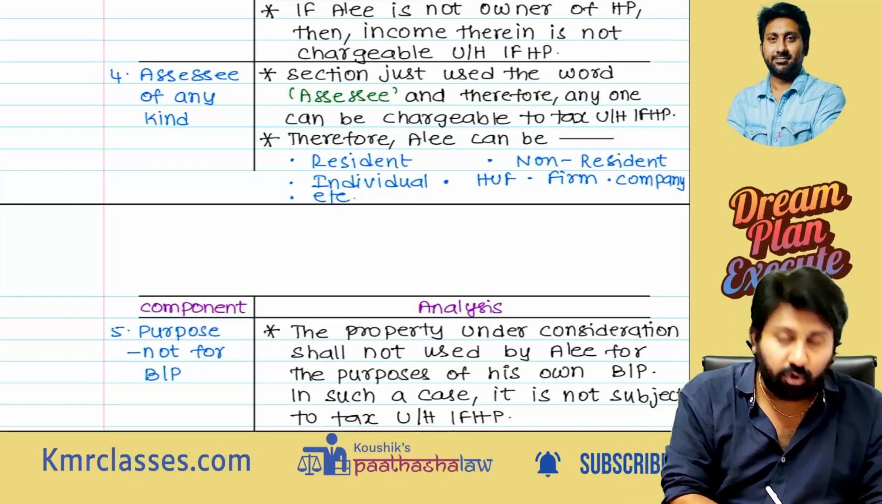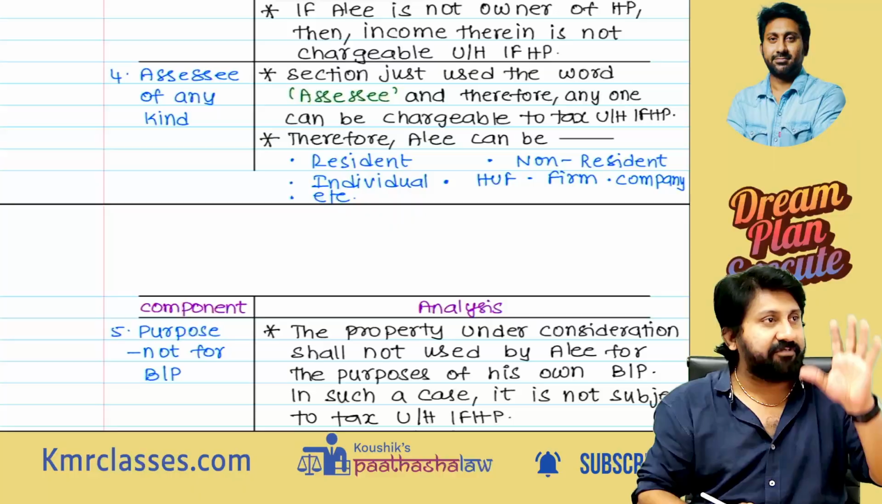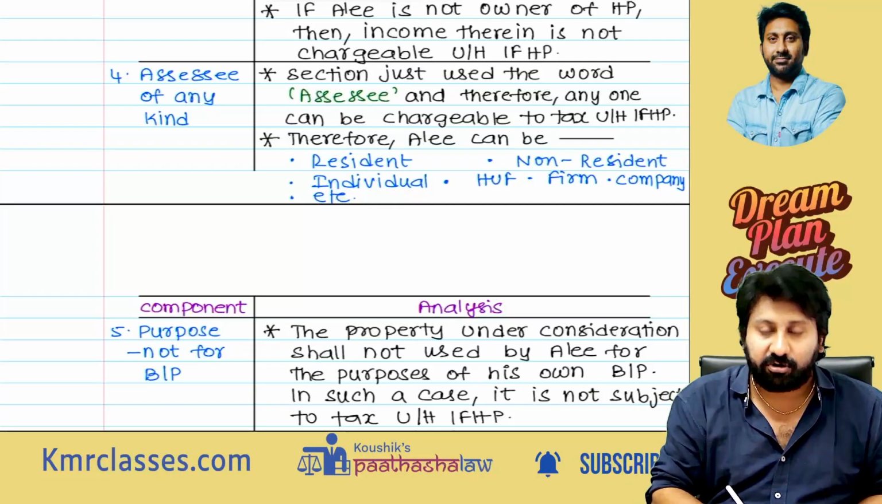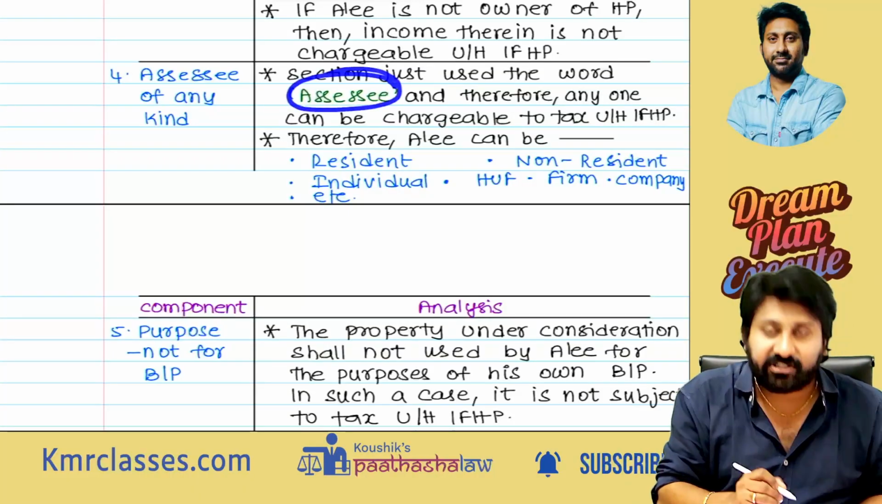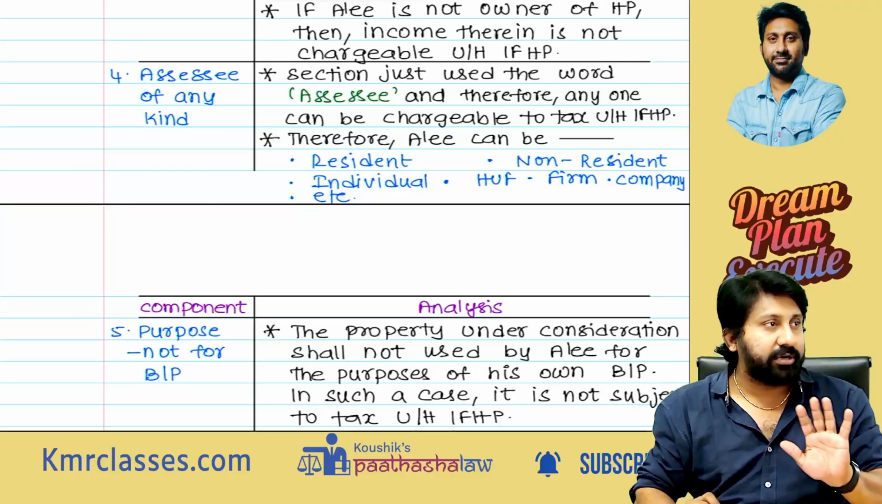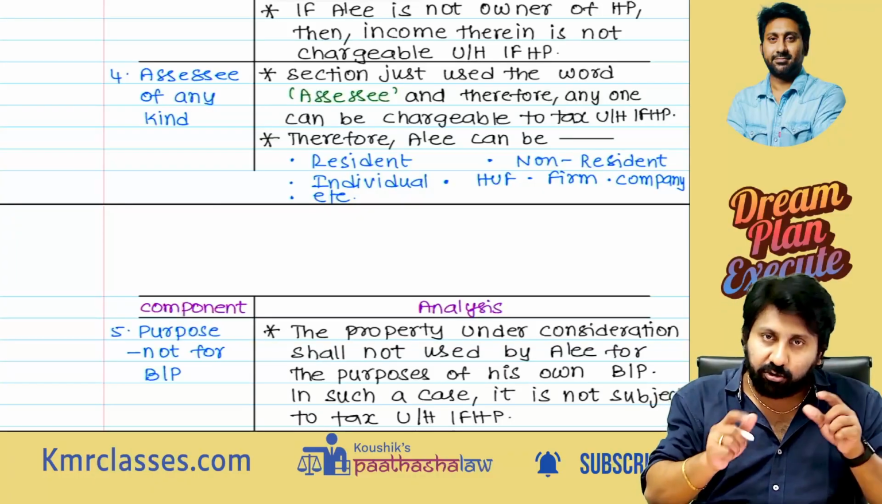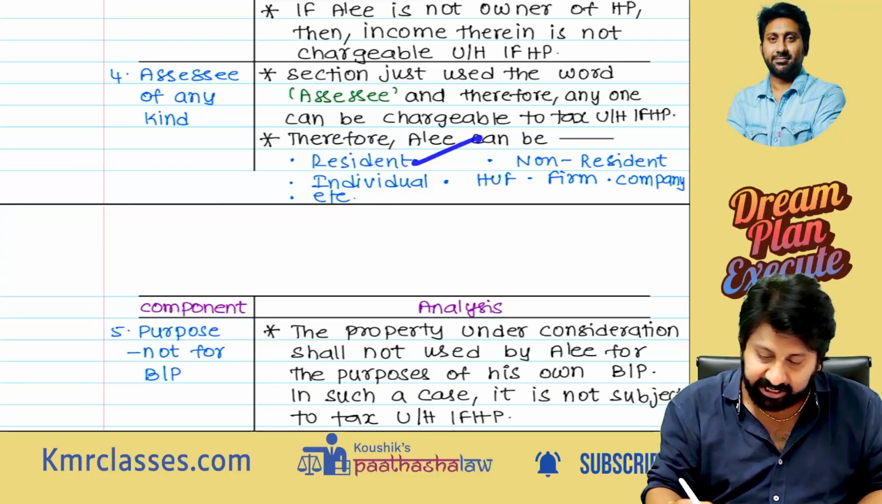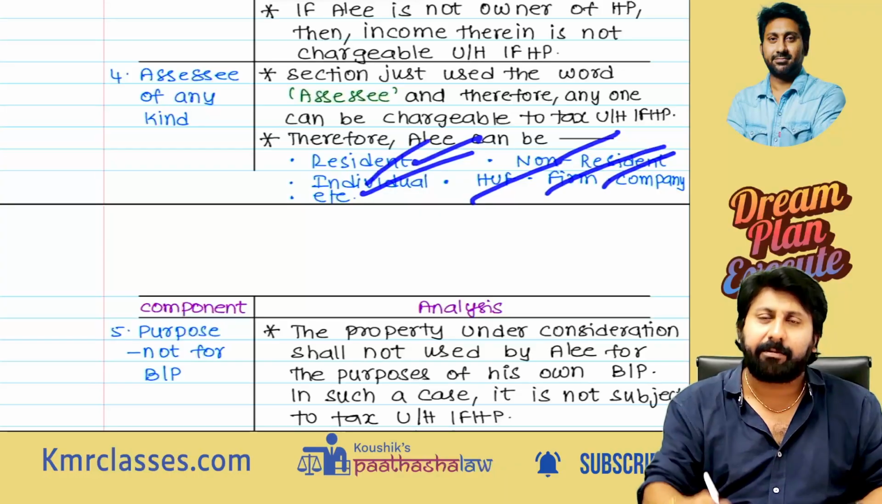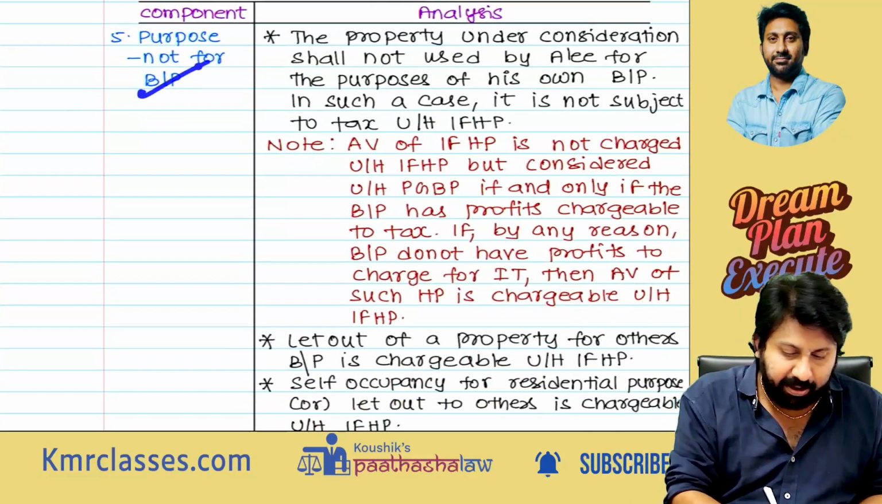Next one. To whom will this be taxable? Assessee of any kind, because the Bare Act section 22 uses the word assessee. That's all. It doesn't say individual or HUF. So the assessee can be the house property owner. Income can come to a resident or non-resident individual, HUF, firm, company, etc. Anyone. Next one. Purpose not for business.